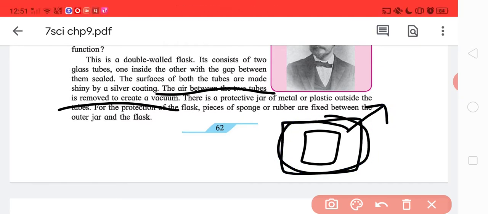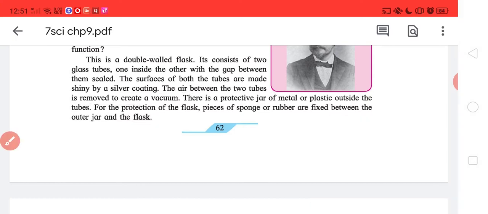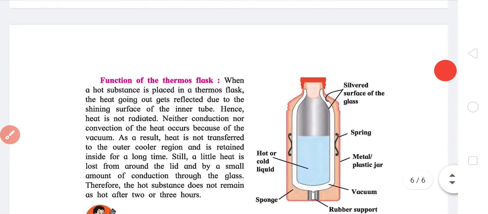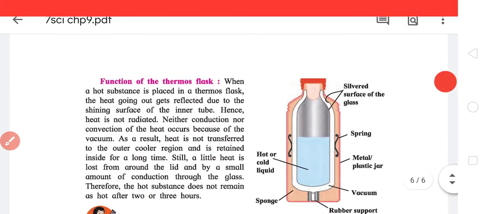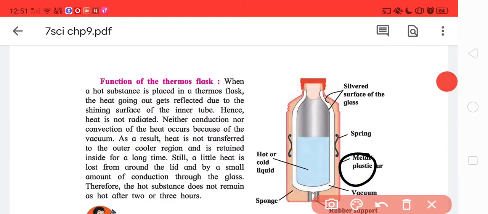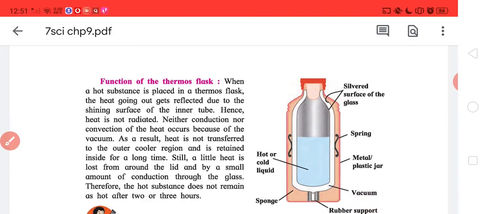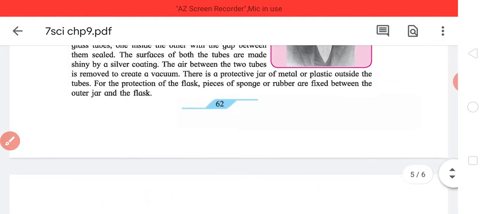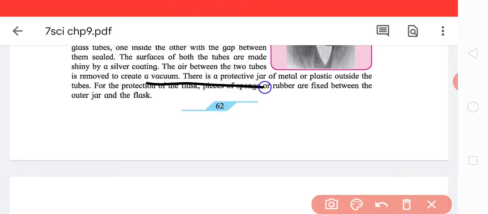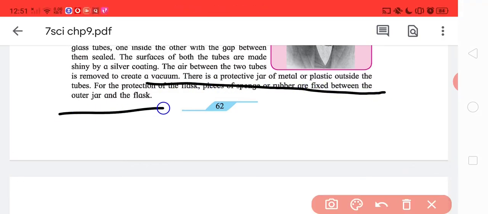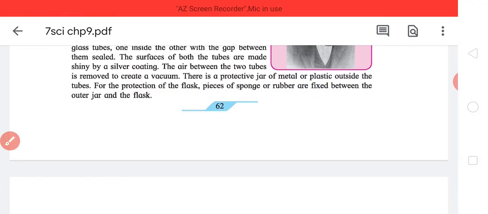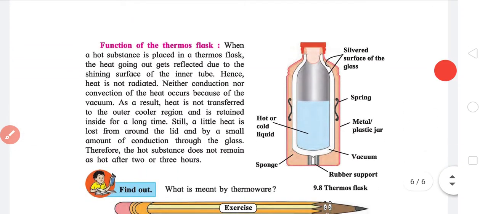Now there is a protective jar of metal or plastic outside the tubes. This is referred to as the protective jar. And to avoid clashes between the two, a sponge is placed. For protection of the flask, pieces of sponge or rubber are fixed between the outer jar and the flask. So that is the construction.